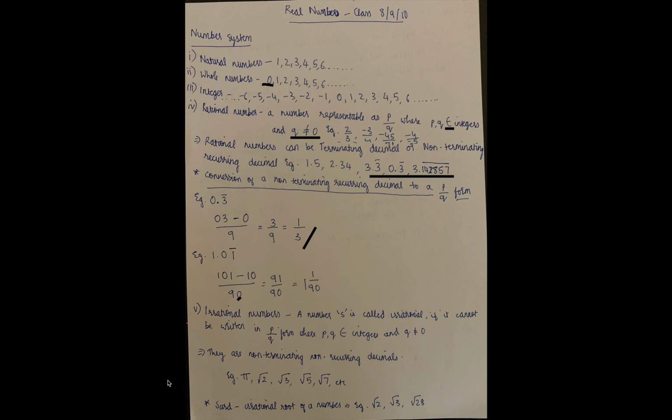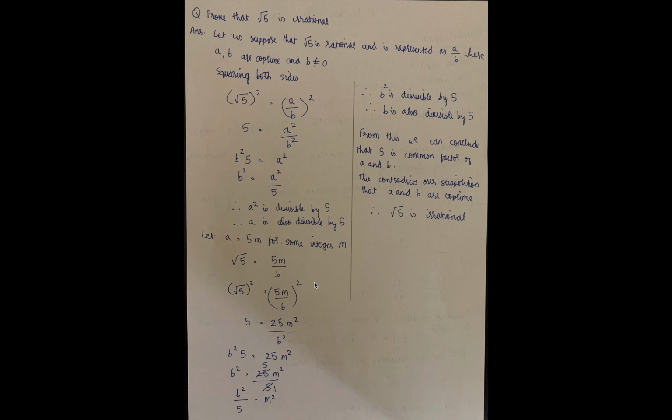Now, in exams, you may be asked, what is a surd? A surd is an irrational root of a number. For example, the root of any number, and that root must be irrational. So that will be the surds. Okay, so we are done with the first page. That was quick.